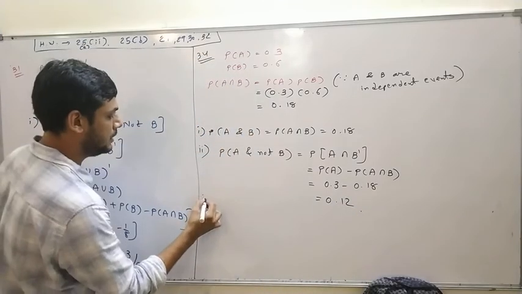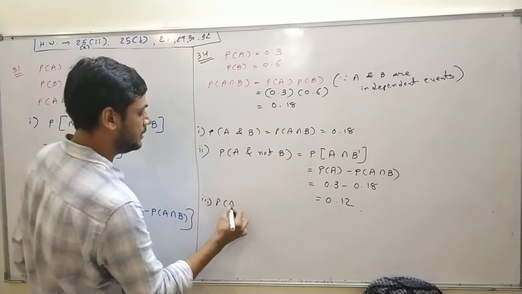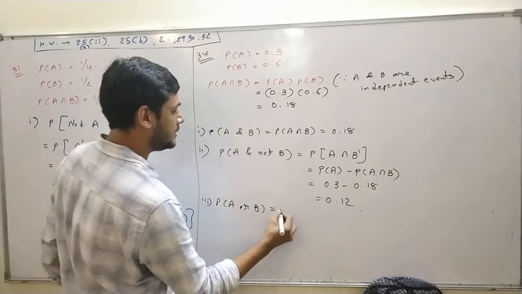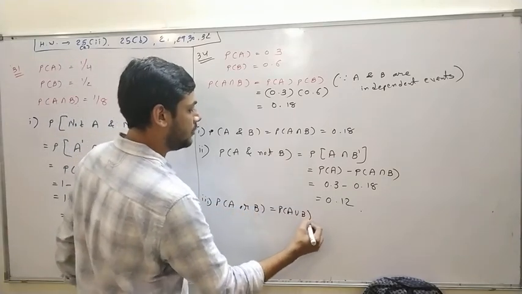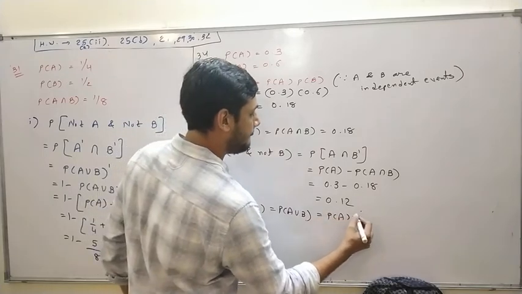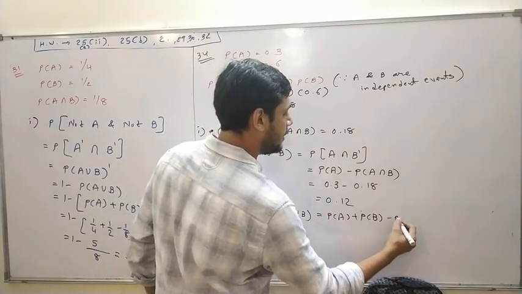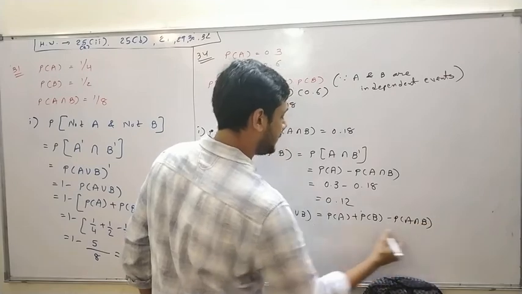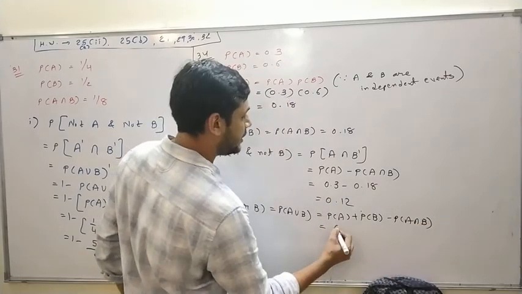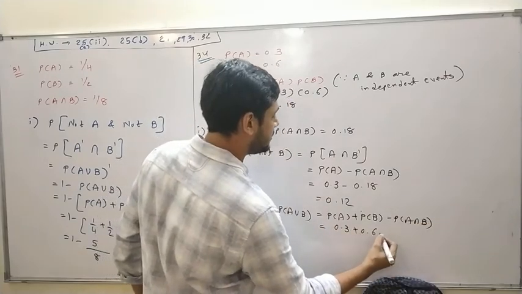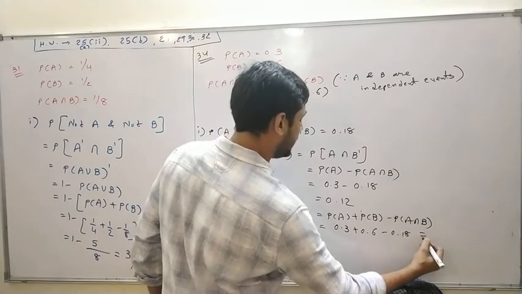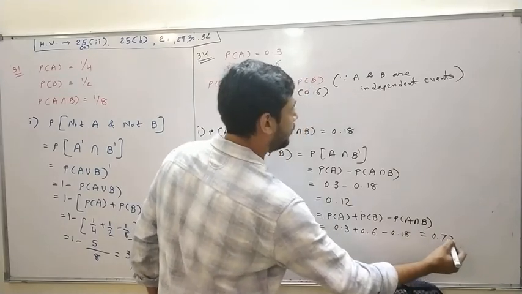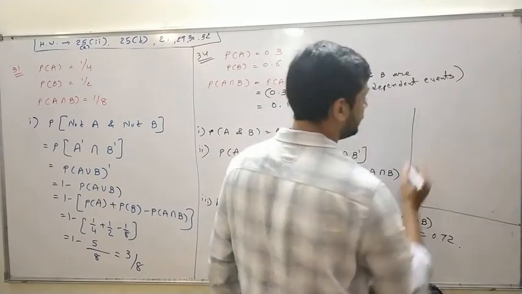Third, A or B. A or B means A union B. Formula for A union B is P of A plus P of B minus P of A intersection B. So P of A is 0.3, plus 0.6, minus 0.18. So 0.9 minus 0.18 is 0.72.